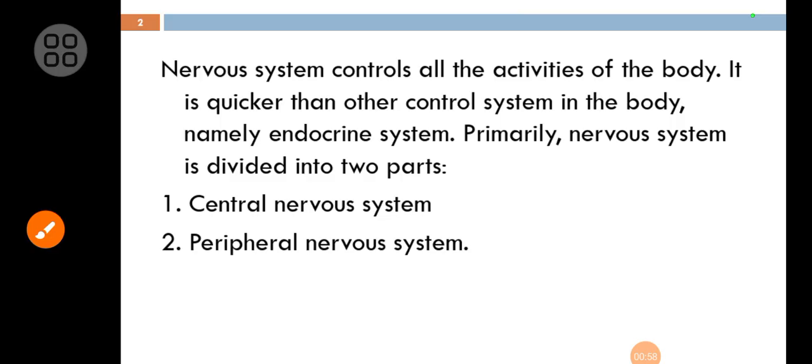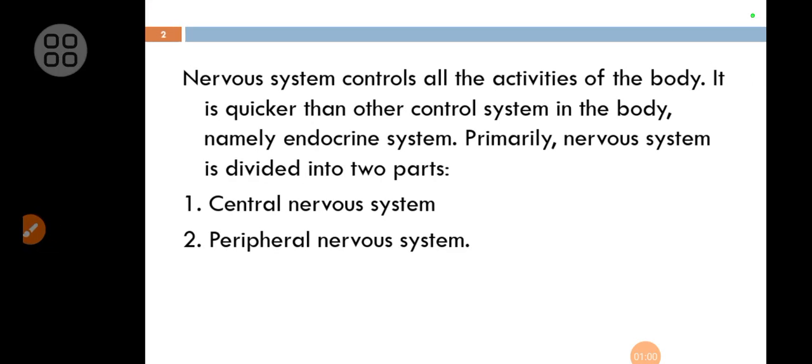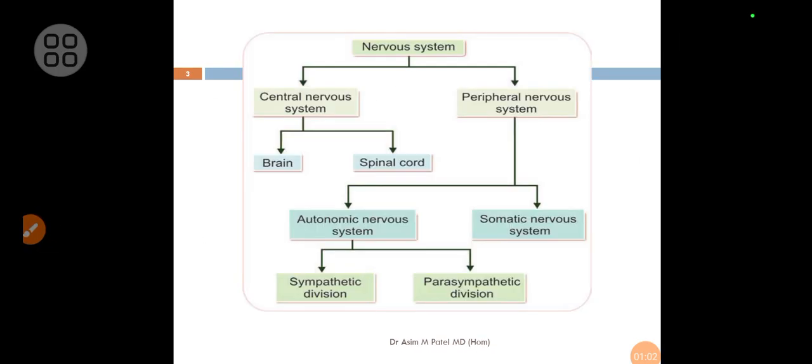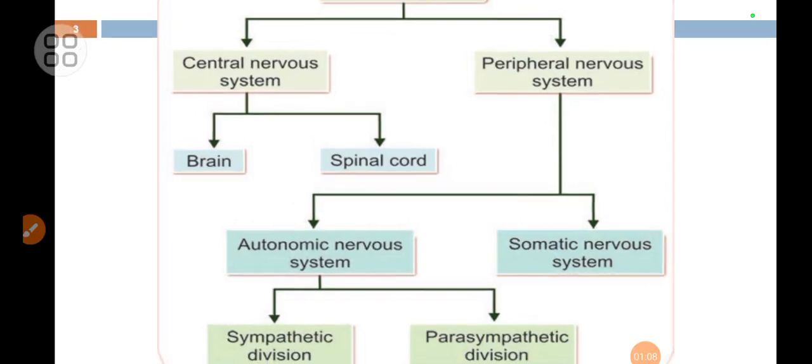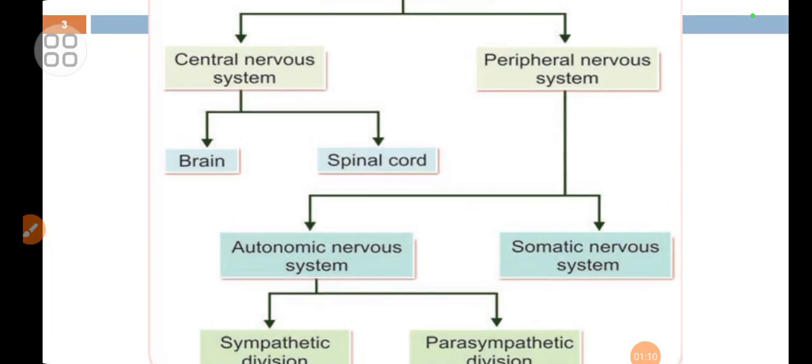The central nervous system mainly includes the brain and spinal cord, whereas the peripheral nervous system includes the nerves arising from the brain and spinal cord, that is cranial nerves as well as spinal nerves.